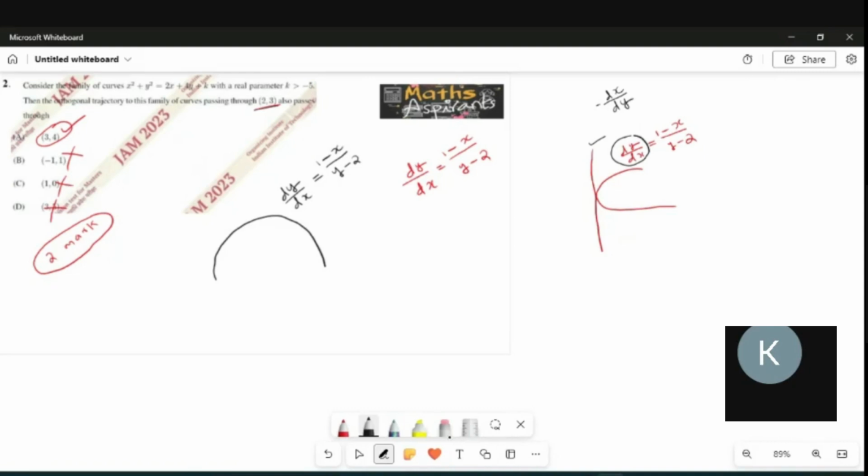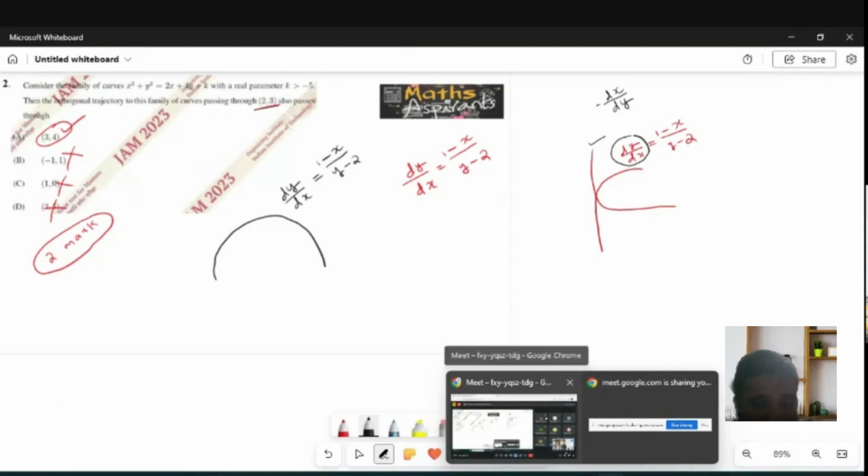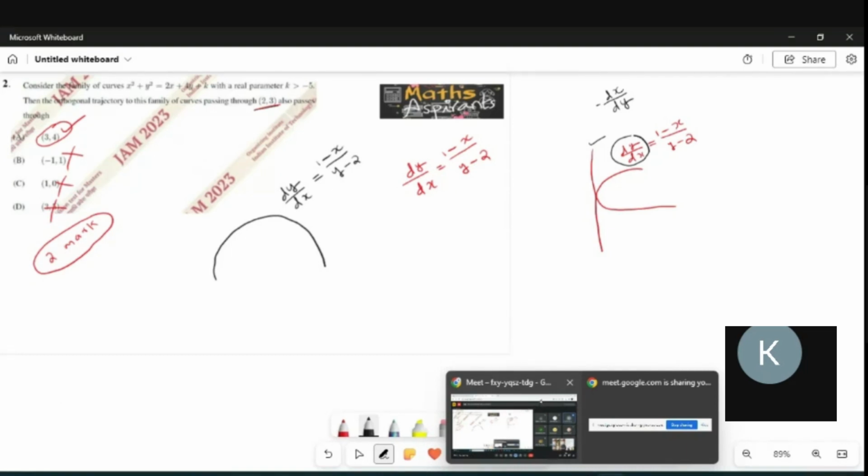Sir, can you please explain it again? Okay, ask your question again. Sir, dy by dx is the slope of that curve in U shape, the first curve. Then sir, the orthogonal trajectory will be the perpendicular.